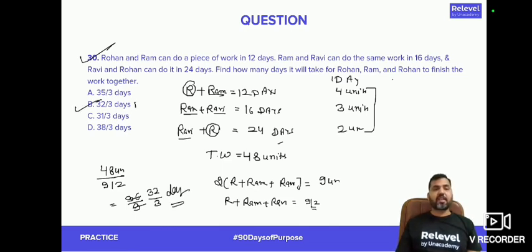D is the correct answer. That's it, guys. We have completed the whole exercise. All 30 questions are done. We have used the same method to answer all the questions, and we have not made any equation to solve any of these questions. These questions are general, right? You can solve them with basic, simple logic, by assuming our total work. That's the first step. You need to take a number which is a multiple of the days given, and that will make your calculation very easy. That's a standard approach we can follow in every question of time and work.